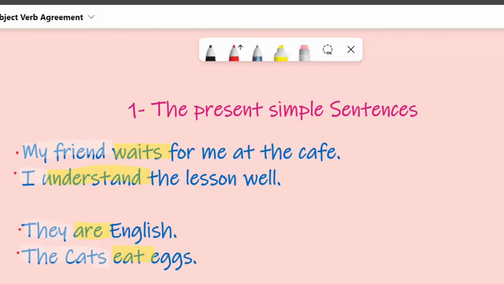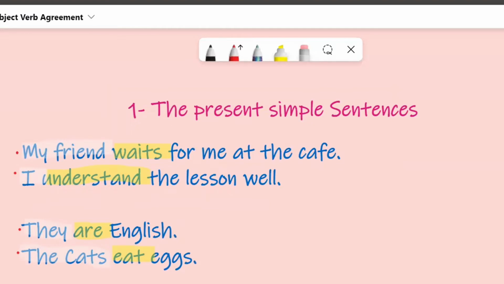Do not be confused and say waits takes S, so this is plural. No. A verb with S in the present simple is a singular form. It goes with he, she, and it. So my friend, he or she waits. In I understand the lesson well, I is singular and it takes the verb without S.